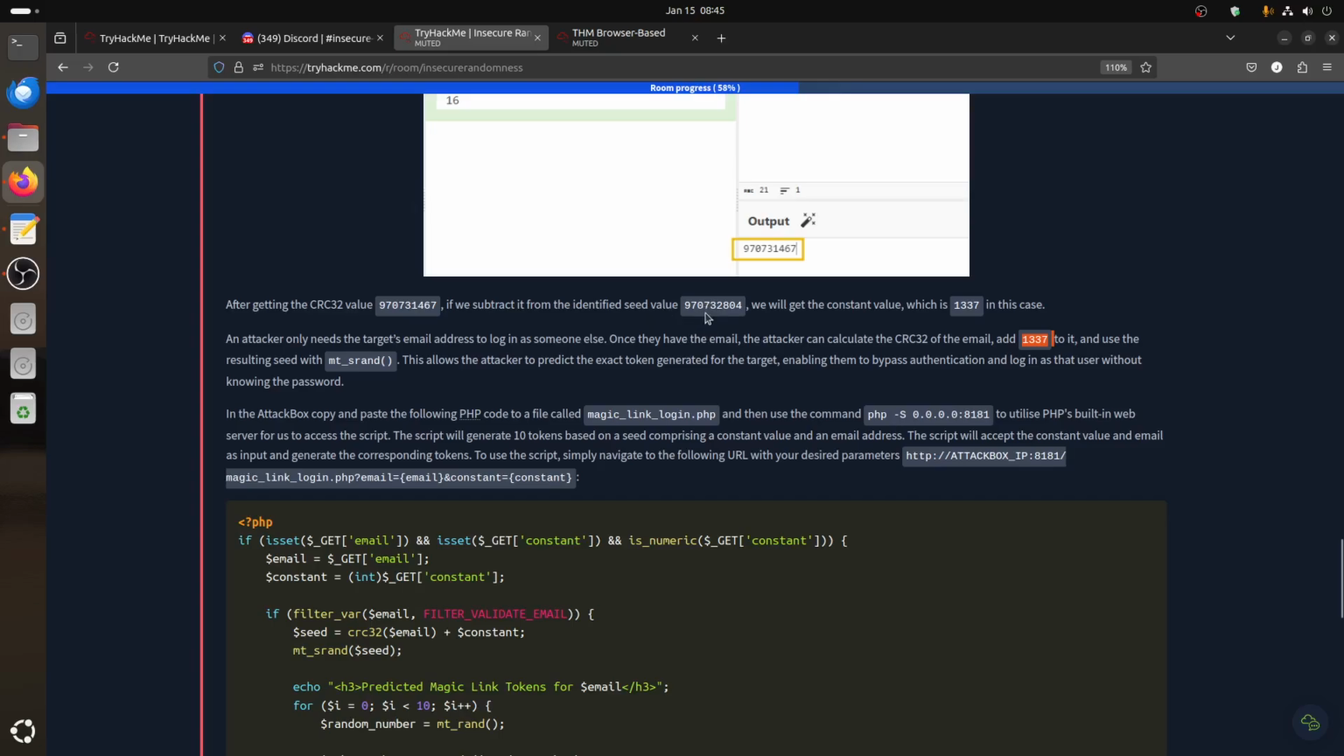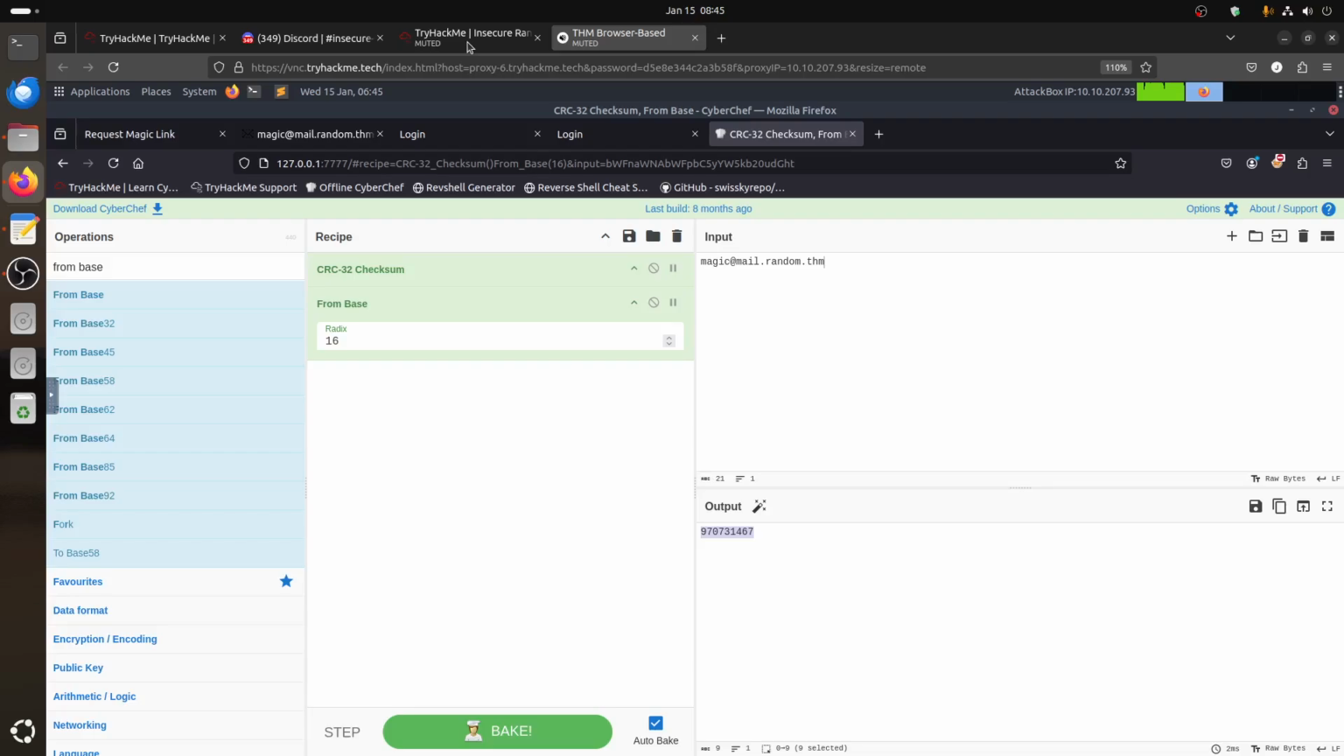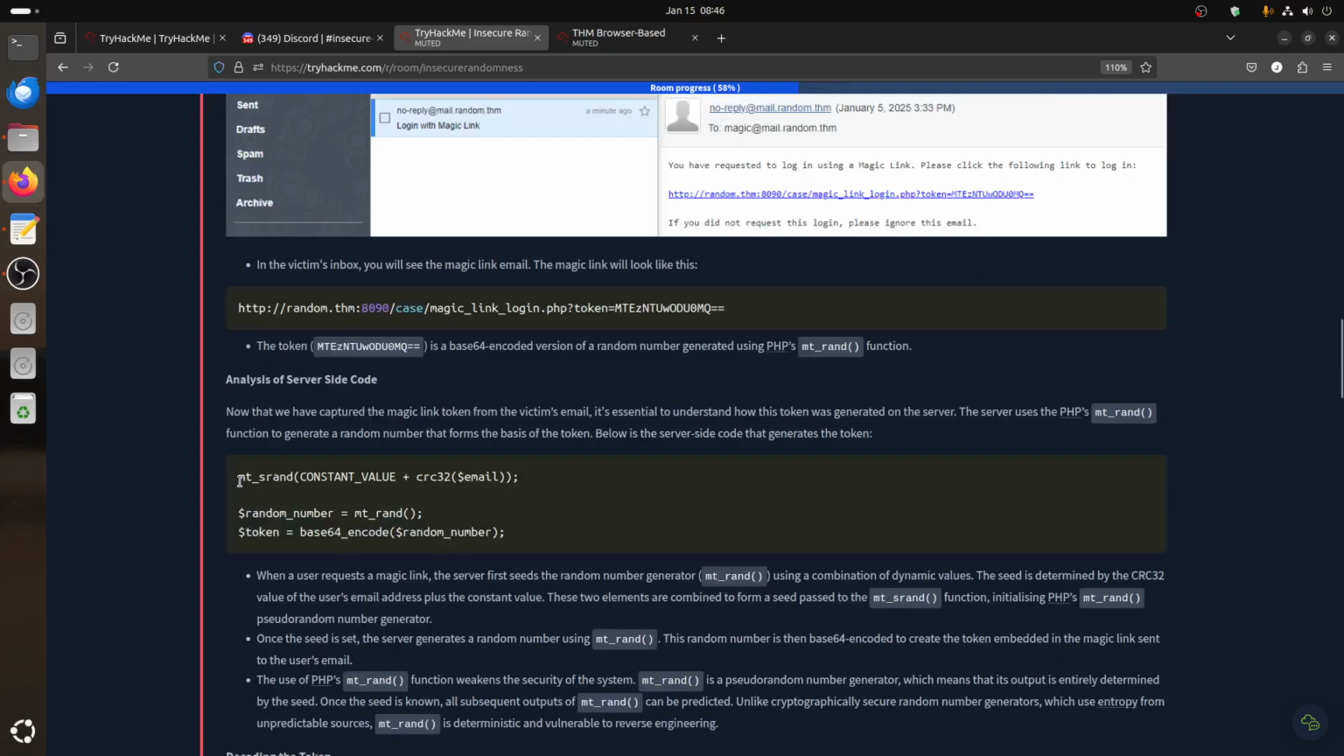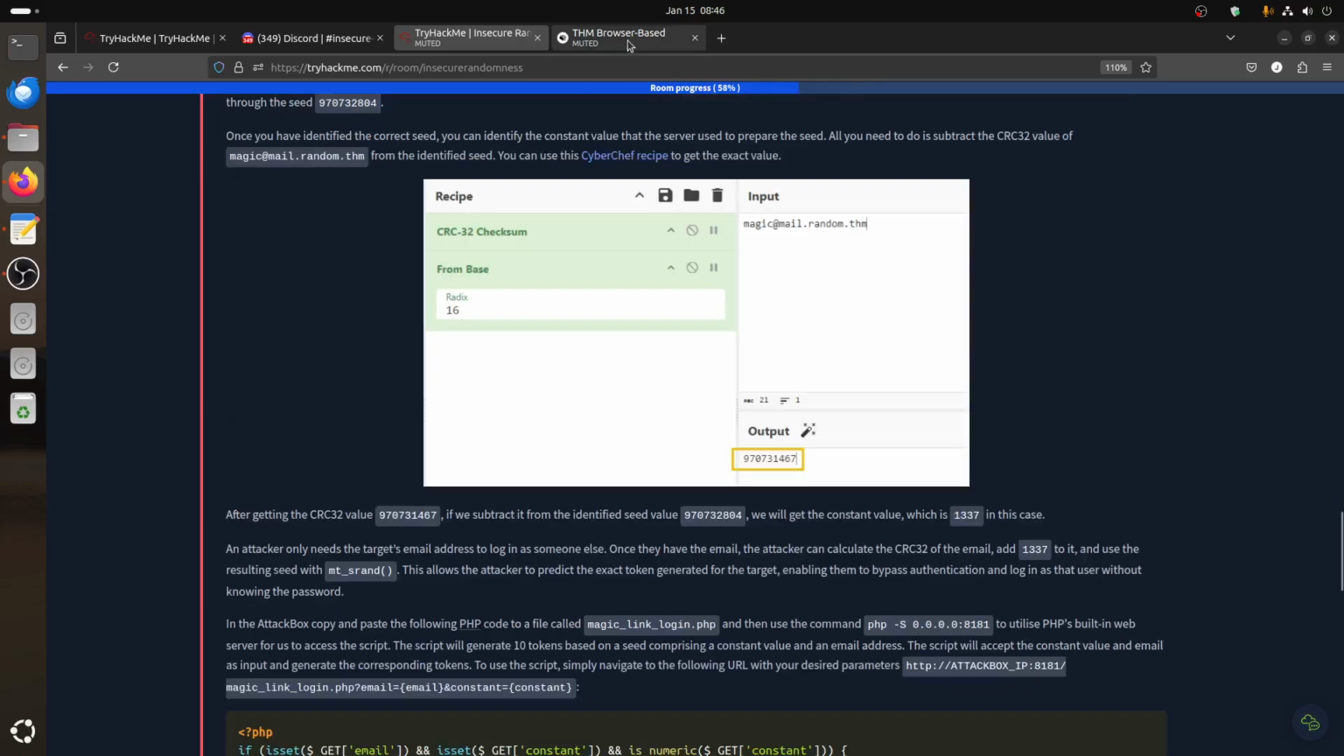So in this case, you have the seed minus the CRC, and you get the constant. Basically it's part of this script: constant plus the CRC gives you the seed, so we can do the minus and find the constant. Because now we have the constant, we're done. We can get any email. Let's test it first for the magic.